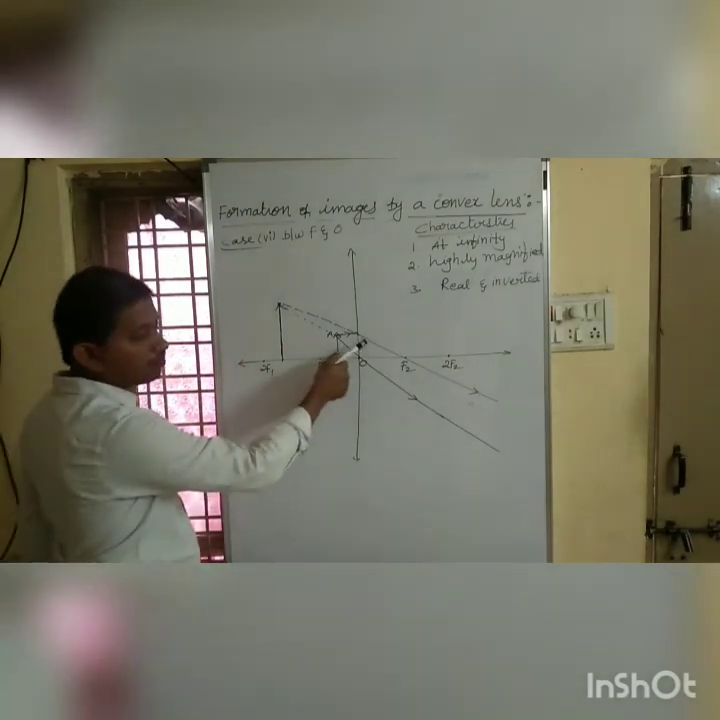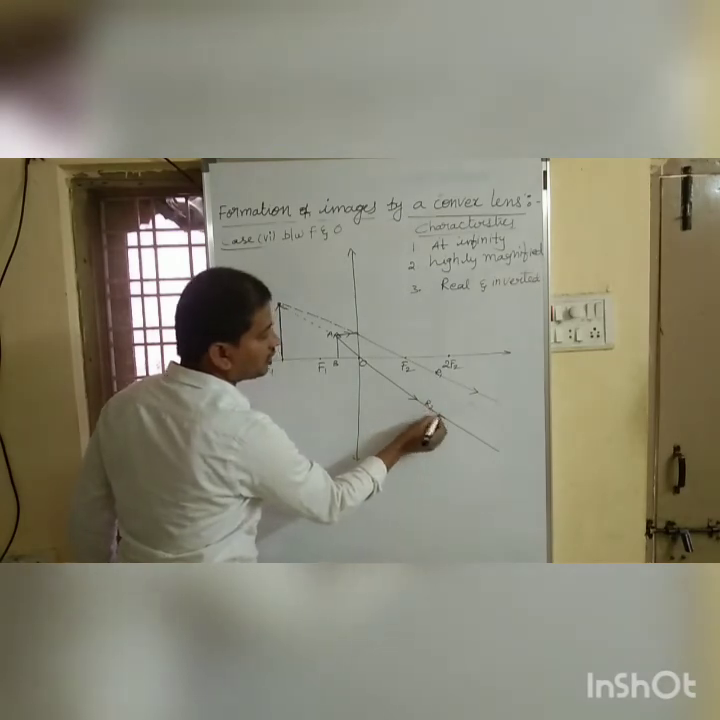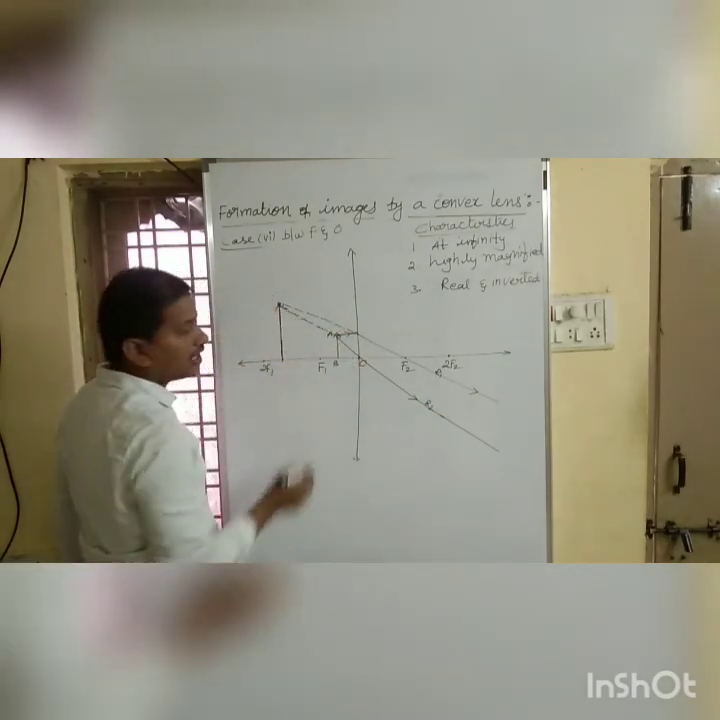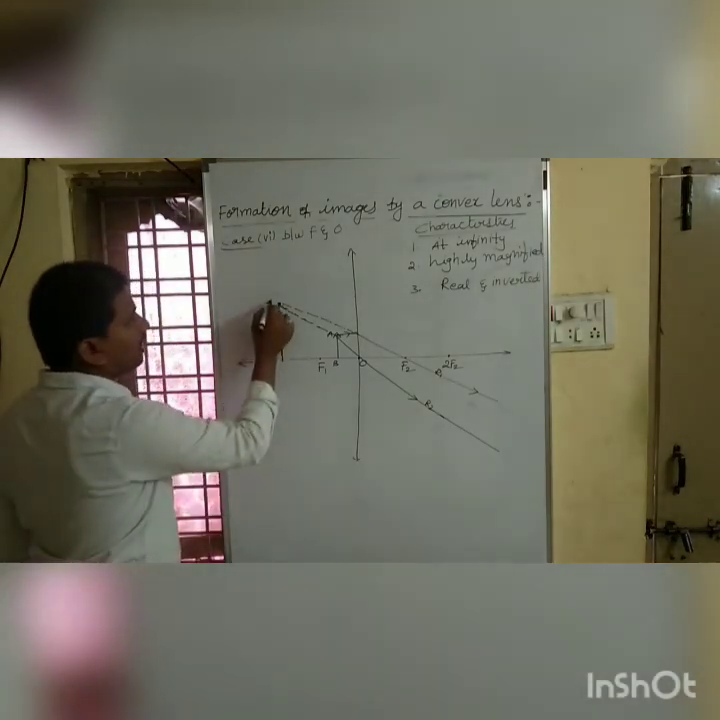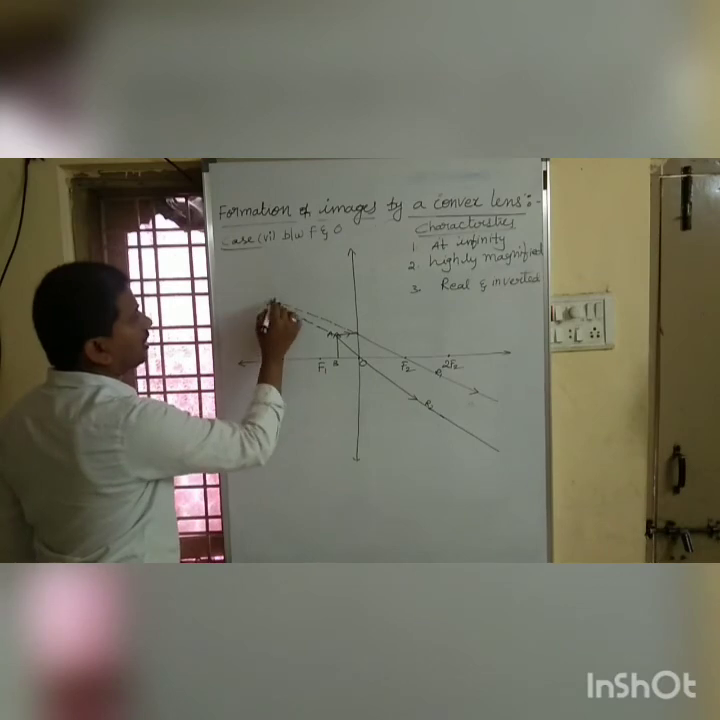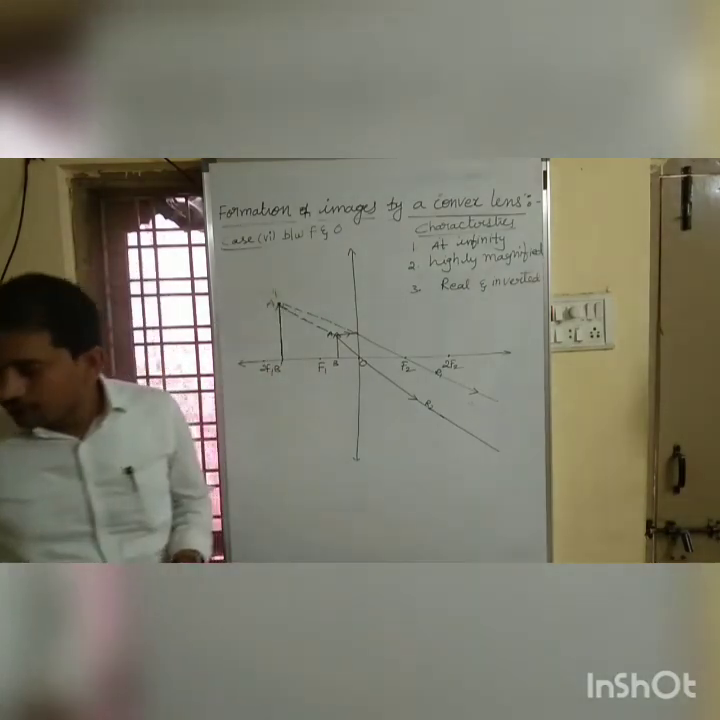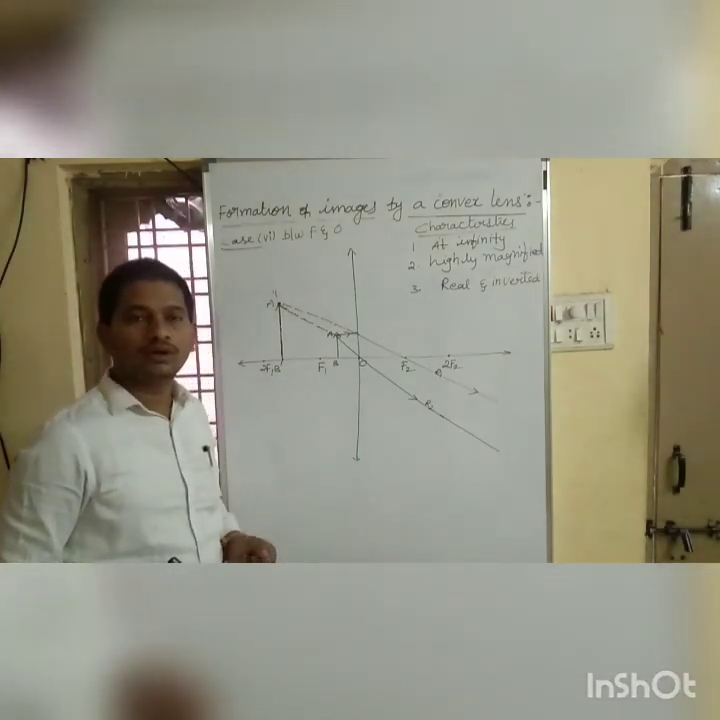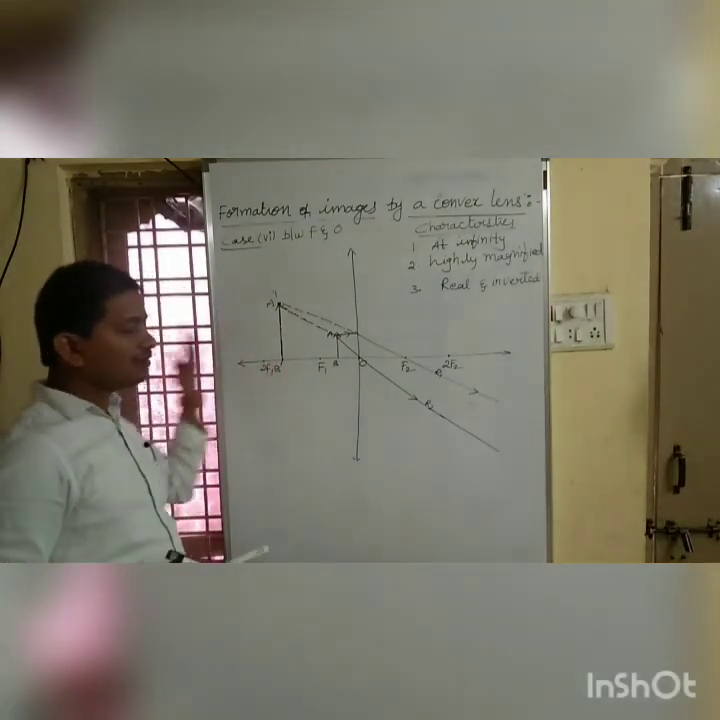I extend them, this is our refracted ray 1, this is our refracted ray 2. I extend them towards the back side of the lens. They appear to meet at this point. I mean, we get an image. This is our A dash and B dash. I mean, we place an object between focus and optic center. We got an image on the same side of the lens, I mean the back side of the lens.